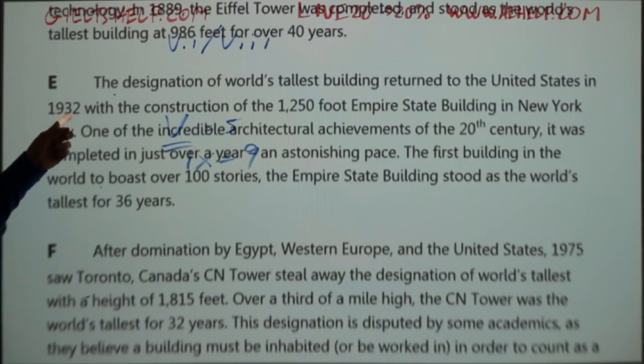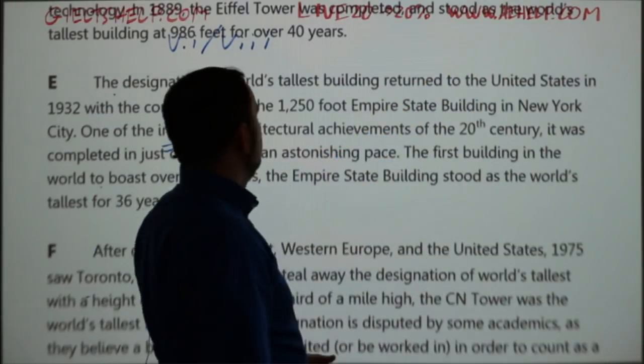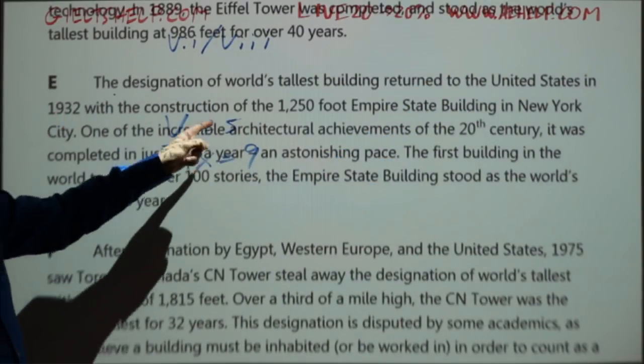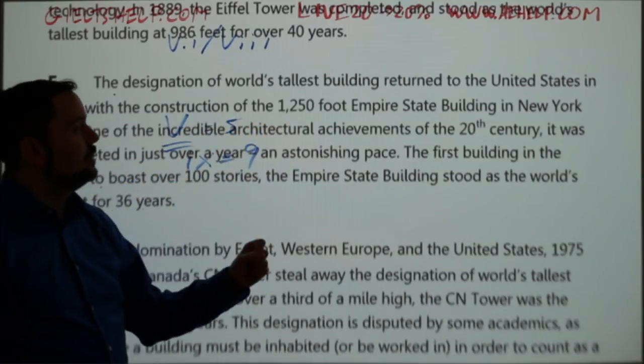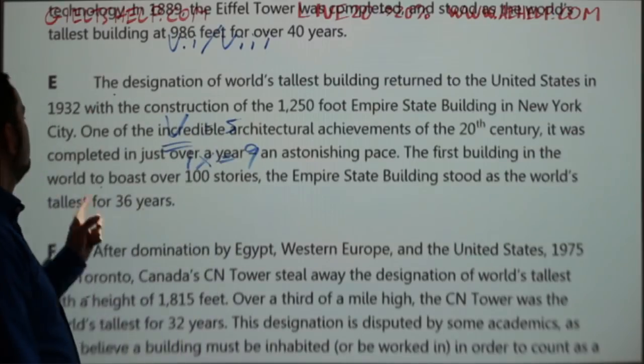Okay, so E: the designation of the world's tallest building returned to the United States in 1932 with the construction of the 1,250-foot Empire State Building in New York City.